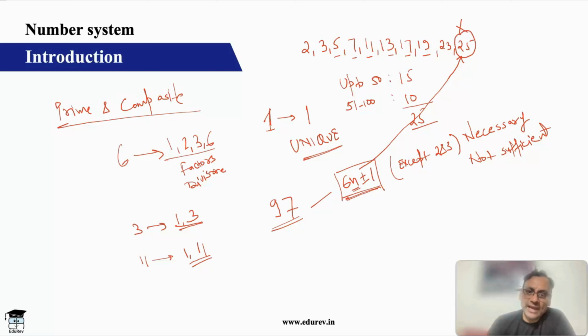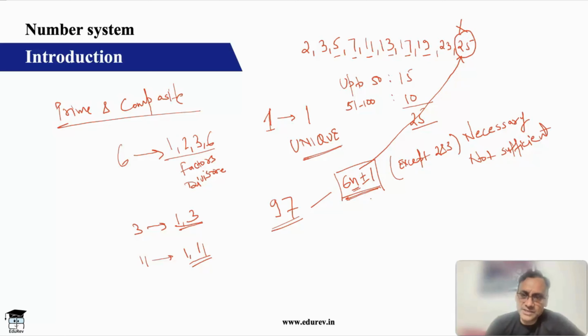Similarly, if you take n to be 7, how much do you get? 7 into 6 is 42. You will get 41 and 43. Both of them are prime, but you take n is equal to 6. If I take n as 6, 6 into 6, 36. 36 minus 1, 35. 35 again is not a prime number. So all numbers of this type are not prime, but the number has to be of this type. That is the first condition.